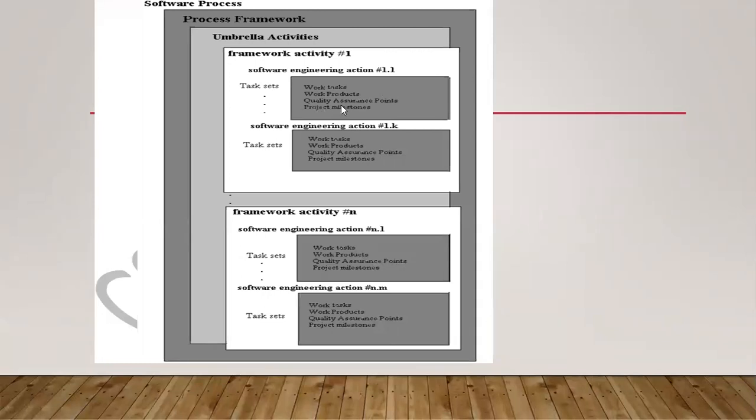It imposes the quality or not in that particular step, and also any other milestones there are to cross or finish for this particular task. So each and every framework has a different collection of task sets. This is a framework. I want to give one more example for the framework.